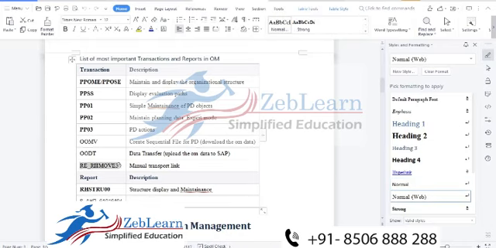RH_MOVE30. What is the use of RH_MOVE30? During interviews this T code is normally asked. It is used for manual transport link. What is the meaning of manual transport link? For example, you have created one org unit successfully on one server, and you need to transport the complete org unit from one server to another server. For that purpose we use manual transport link, and using this T code we can transfer within the SAP landscape, and outside of the landscape also we can do the transfer.